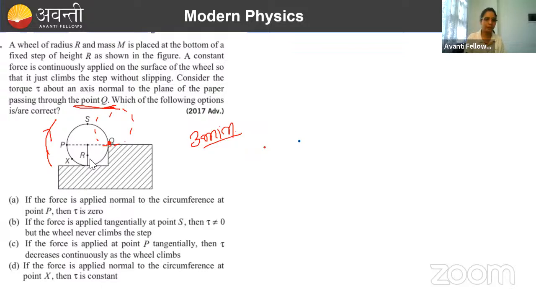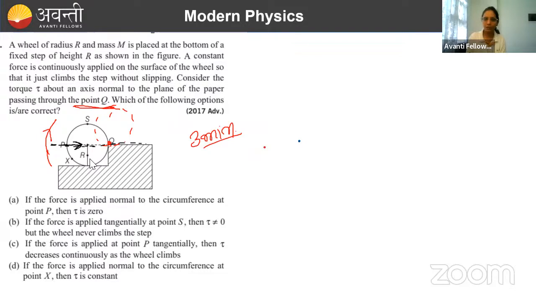ठीक है? तो चलो देखते हैं. So what will happen? First option is what? Option ही देख सकते हैं. Nothing else we have to do in this question now. So first option is, if the force is applied normal to the circumference at point P. Force is getting applied normal to the circumference at point P. So if normally force is acting, then force is acting normally. And here you can see this force, if we extend it, will pass through point which?